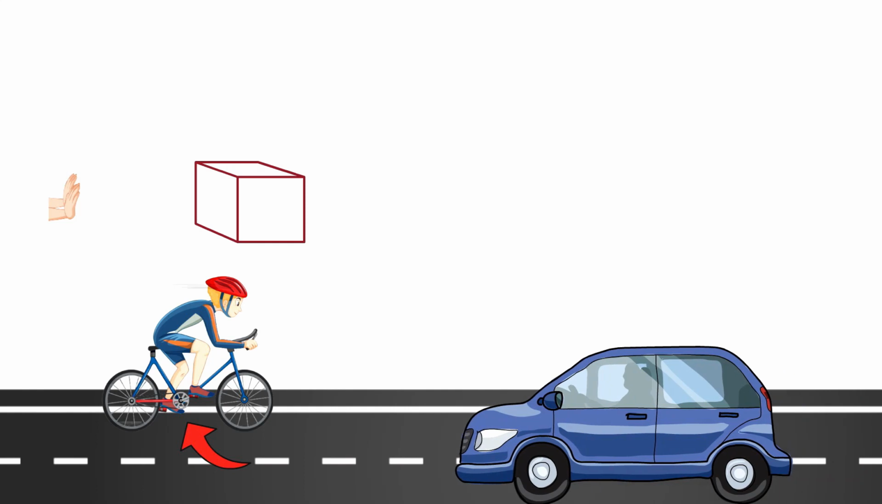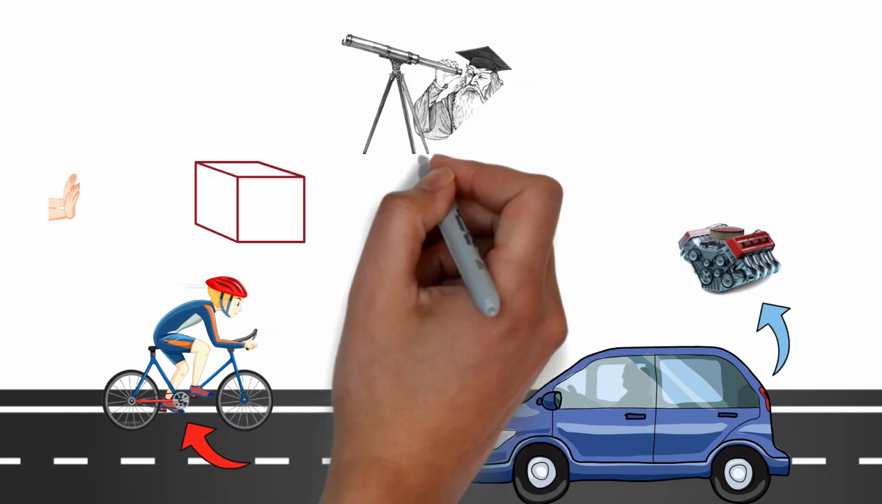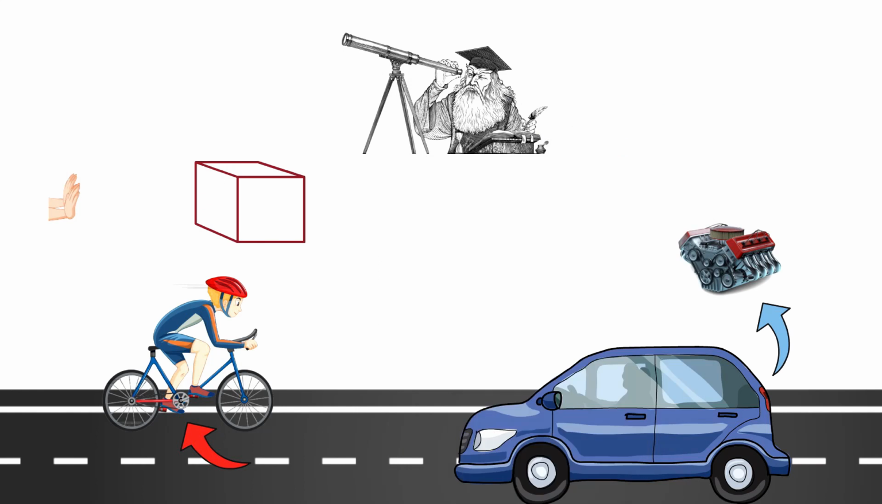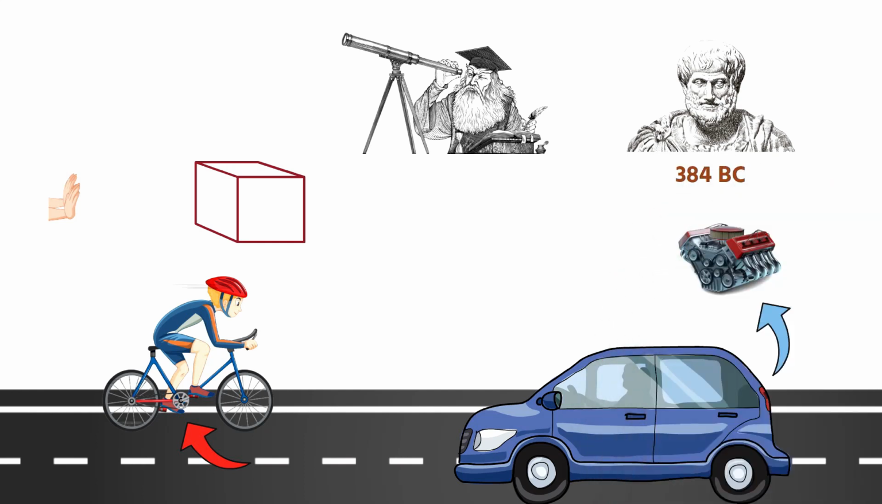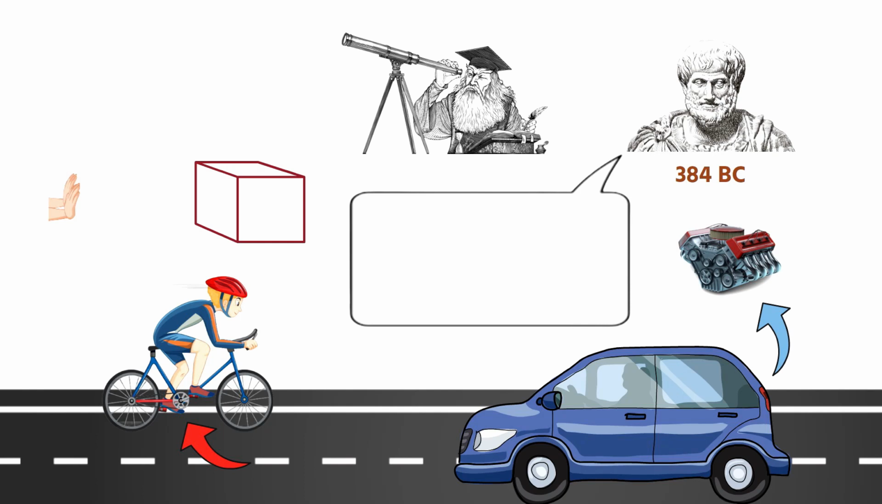It is our common experience that a force has to be applied on an object to produce motion in it. For example, to move a cycle, the cyclist has to apply force on its pedal. In a car, a petrol engine provides the force needed to move the car. However, the observation of motion has been going on since ancient times. Before Galileo, thinkers like Aristotle and many others tried to understand the nature of motion. In 384 BC, Aristotle gave his opinion on the nature of motion.